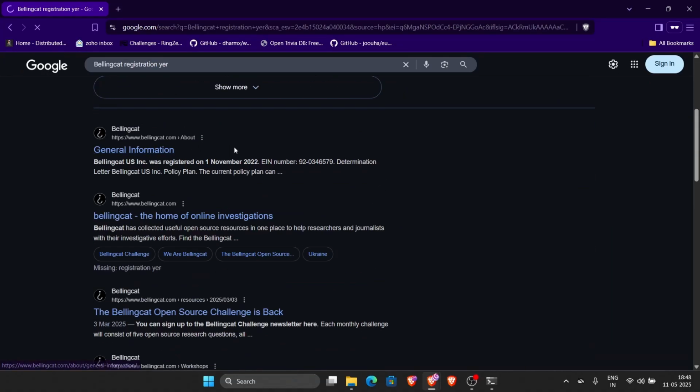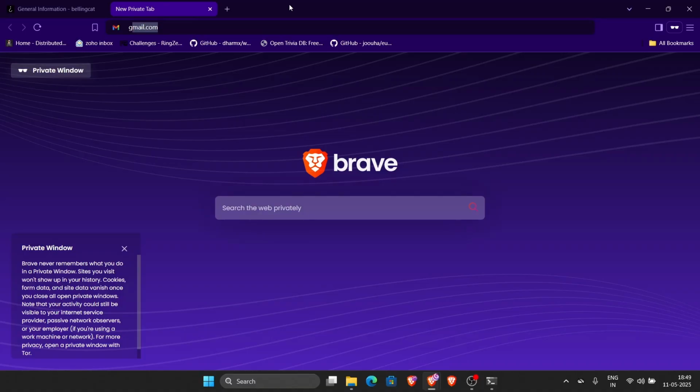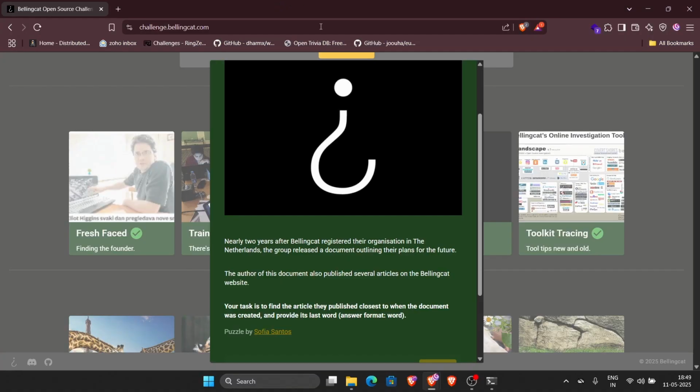So we are given here. We are told that Bellingcat was registered on 11 July 2018. So nearly 2 years would mean roughly around 2019 or 2020 is when we should look for this document. The second thing that we are looking for is outlining plans for the future.